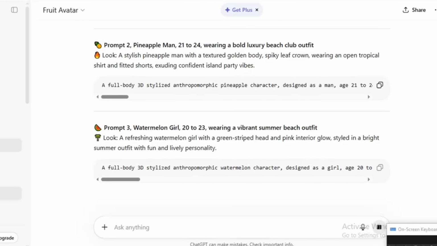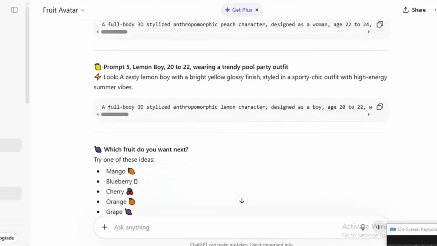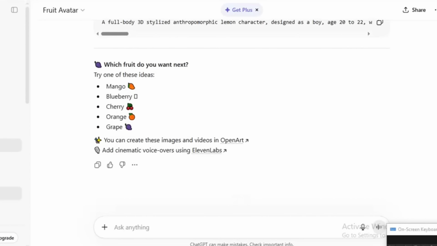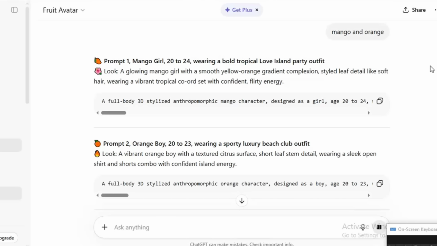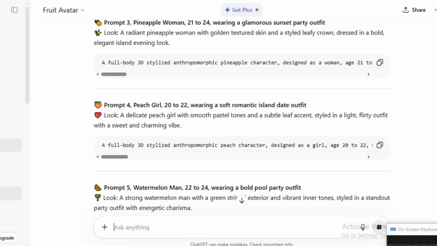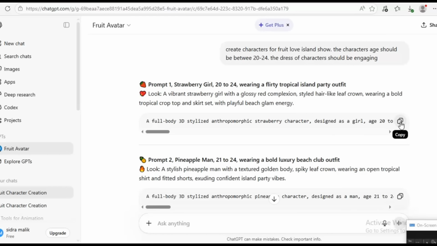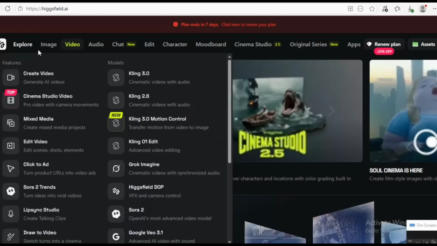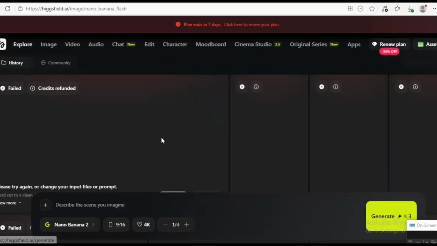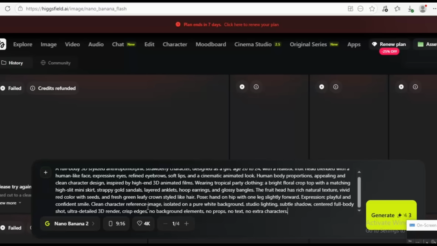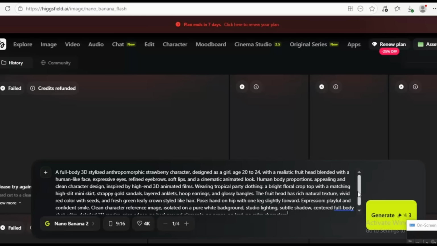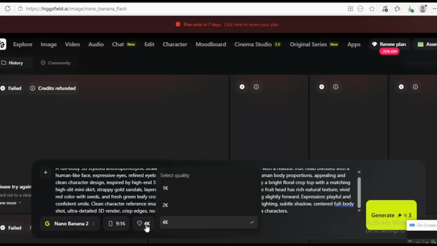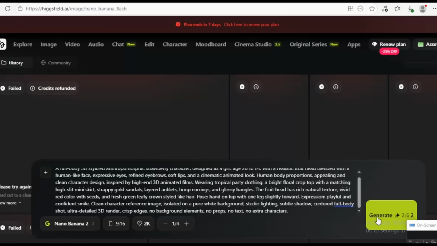So to demonstrate, we typed: create characters for a fruity love show with an age range around 20 to 25. The GPT then gives you 5 text-to-image prompts, each featuring a different fruit character. Next, let's test these prompts in Higgsfield. Go to the Image tab, select Nanobanana 2, then switch back to ChatGPT and copy one of the image prompts.